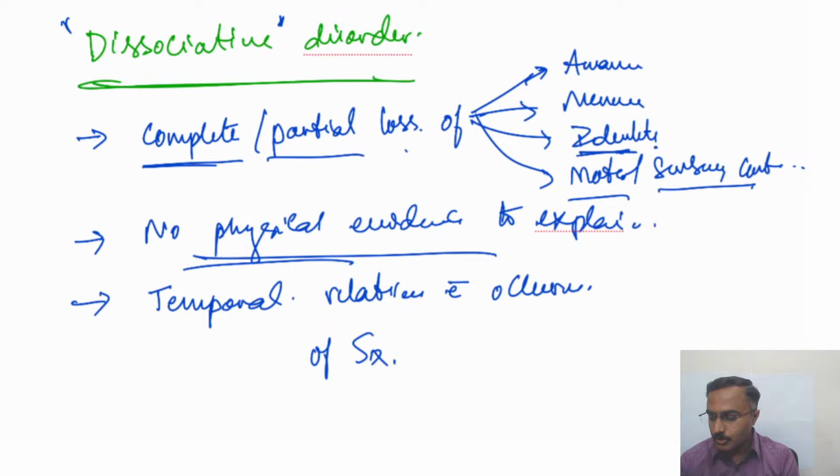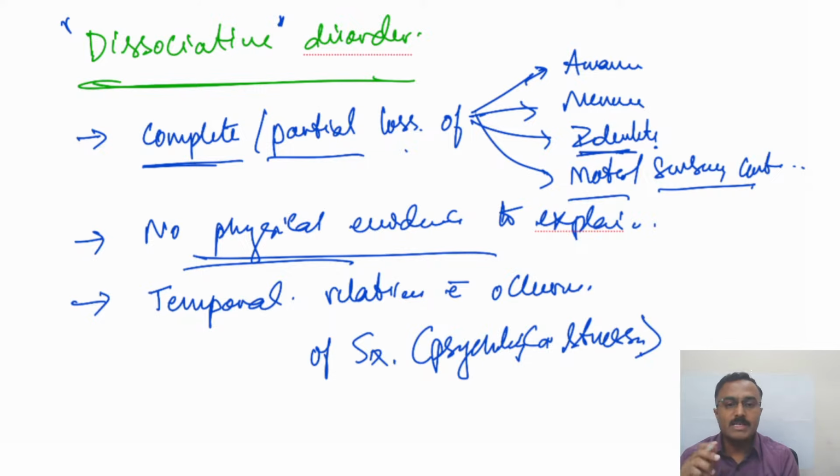So there is a temporal association between the triggering event and the occurrence of the symptoms. So there should be psychological stressors. When these 3 are there, then a dissociative disorder is diagnosed.